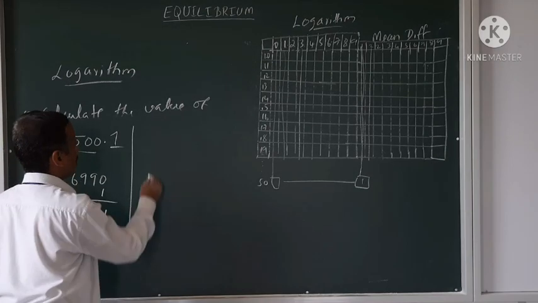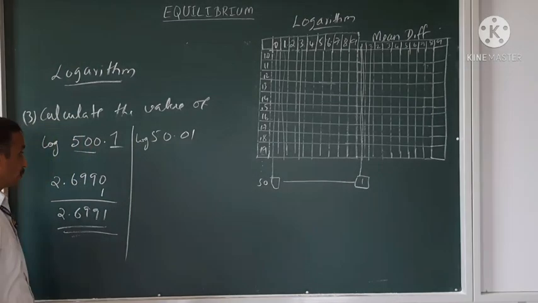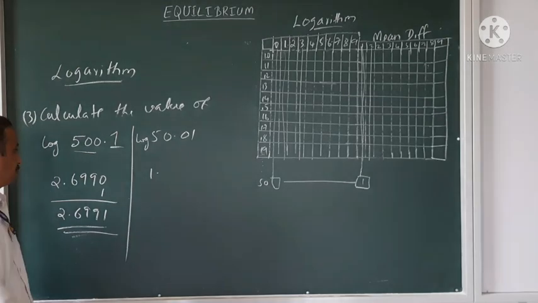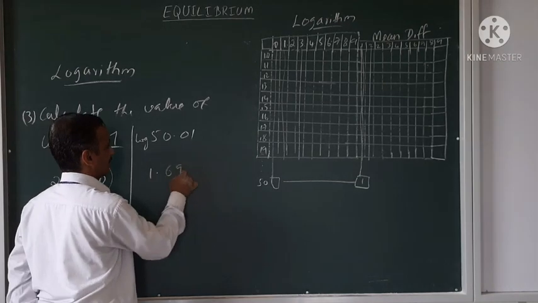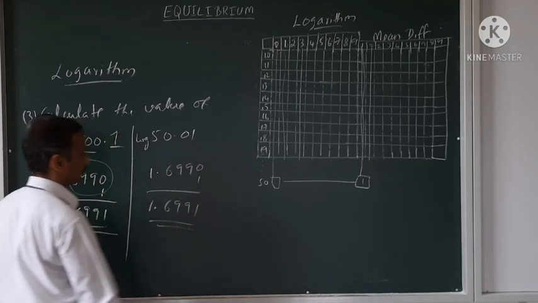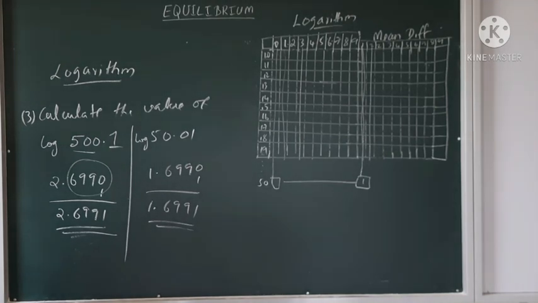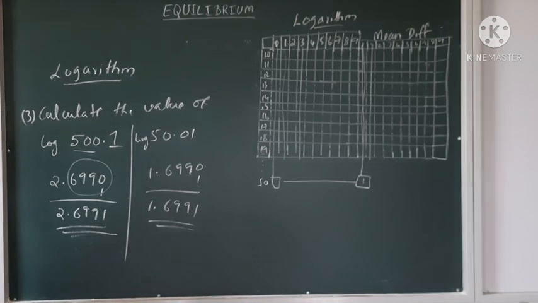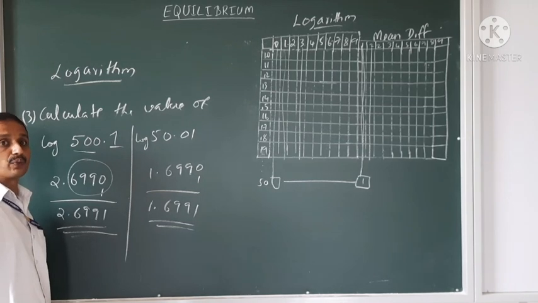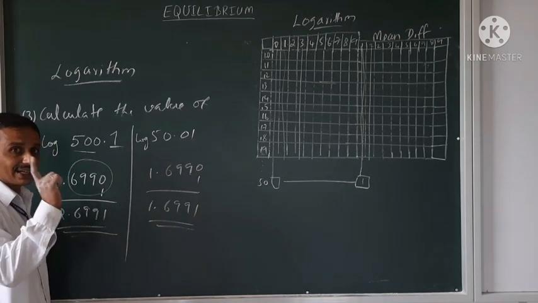Now I have to calculate the log for 50.01. Now what do you do? There are 2 digits, so 1 point. Rest is the same. The 97 will be 6990 and 1 should be added, 1.6991. So seeing the magnitude part of it, it is the same whether it's 50.01, 5.001, 500.1 or 5001 also. Magnitude will be the same. Only the characteristic changes.